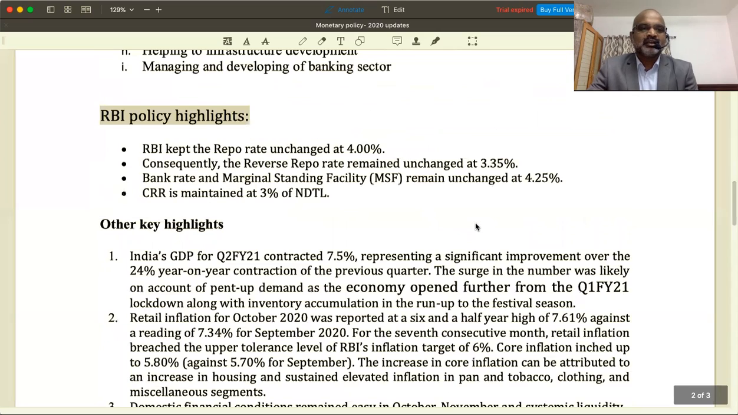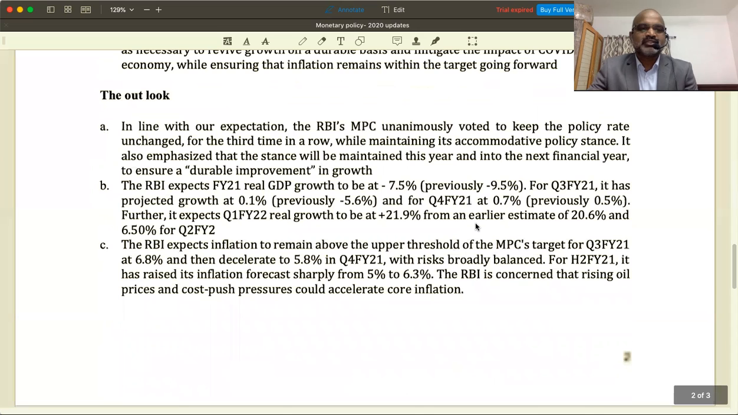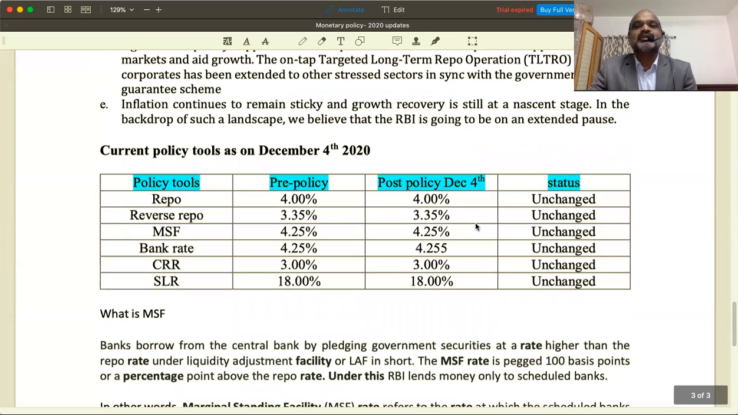This is the latest policy highlights of the Reserve Bank of India. This is the table I wanted to show you very clearly. The policy tools: we have the repo rate. The Reserve Bank of India, as part of monetary policy, has quantitative tools and qualitative tools. Let me talk about the quantitative tools, because nothing was announced regarding qualitative tools in the latest policy. We have the repo rate, reverse repo rate, marginal standing facility, bank rate, cash reserve ratio, and statutory liquidity ratio.